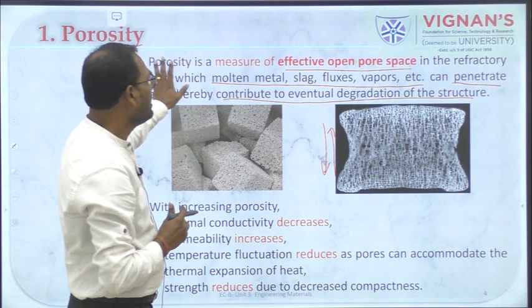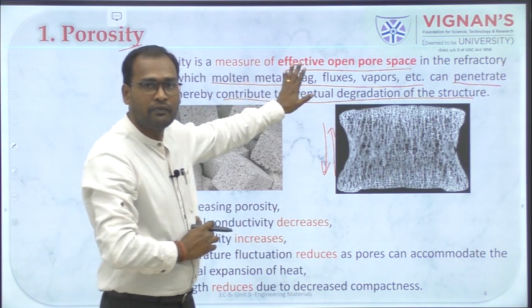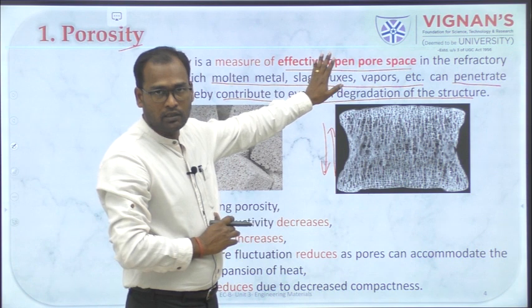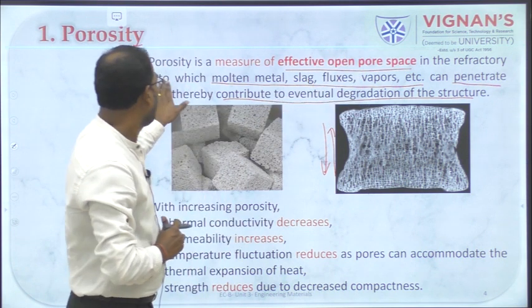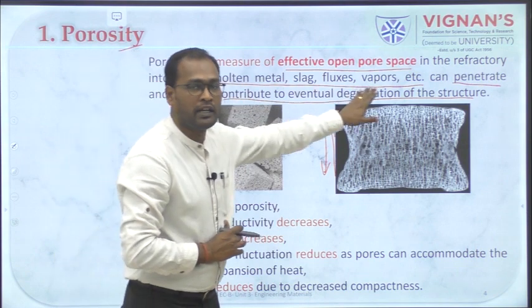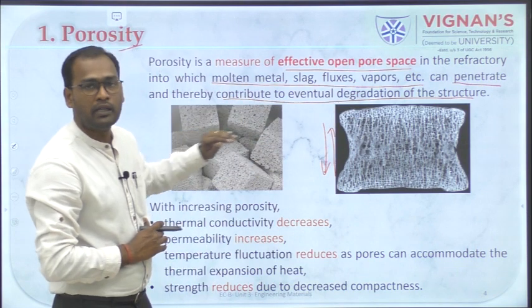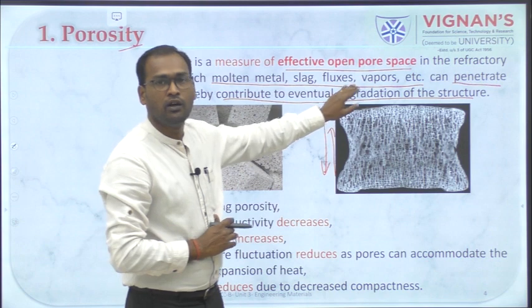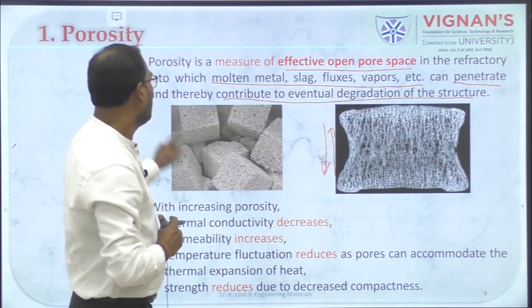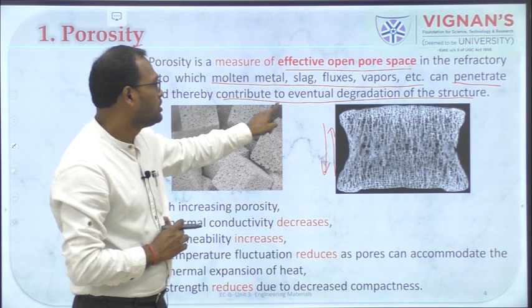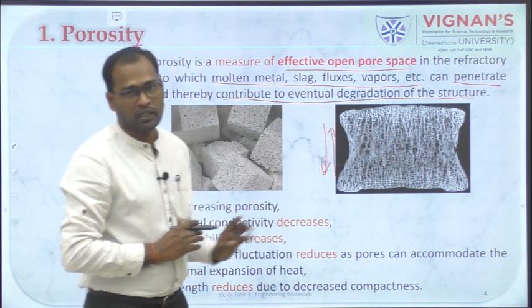Porosity is a measure of the effective open structures present in a system, which enable things like molten metal, slag, flux or vapors to penetrate along the material, and which will contribute to the degradation of the material.